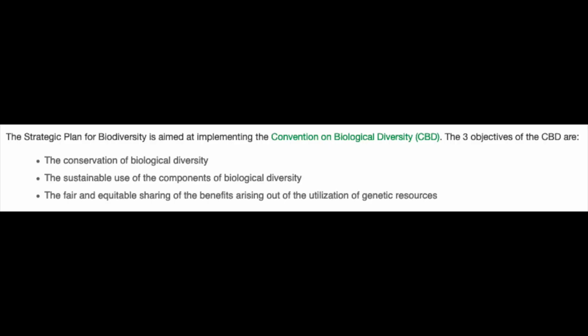What the fuck? The Convention on Biological Diversity was established with 3 main objectives: the conservation of biological diversity, the sustainable use of the components of biological diversity, and the fair and equitable sharing of the benefits arising out of the utilization of genetic resources. Okay, I think we can break those down pretty easily.